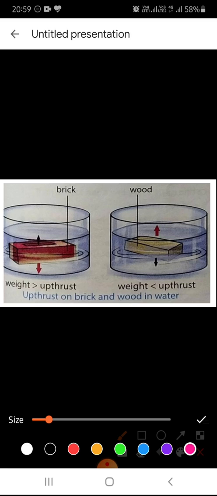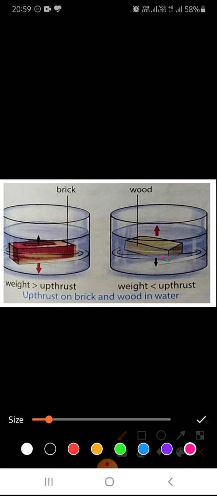Is it okay? So this is what Archimedes' principle says. Now suppose a brick and a piece of wood, both of volume 1 liter, are immersed completely in water. Here you can see a brick is there and a wood is there. Both are immersed in water, that is 1 liter of water.